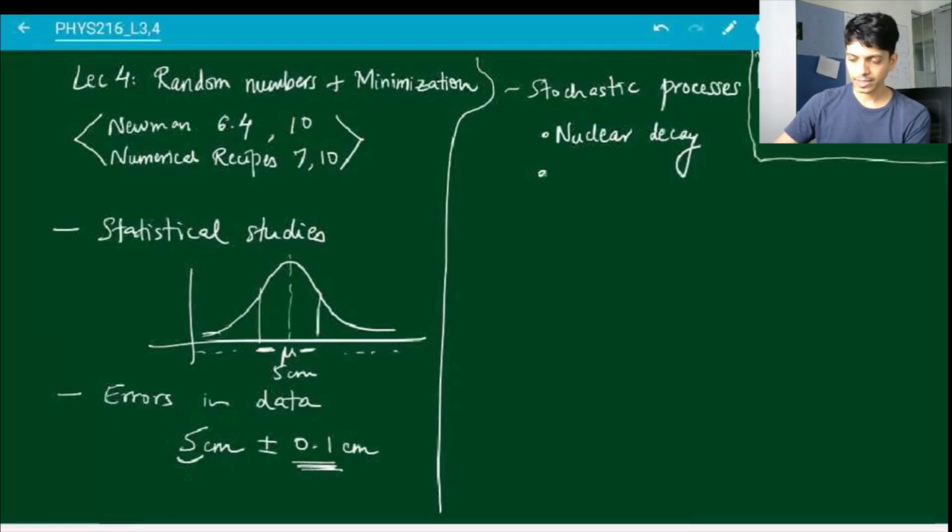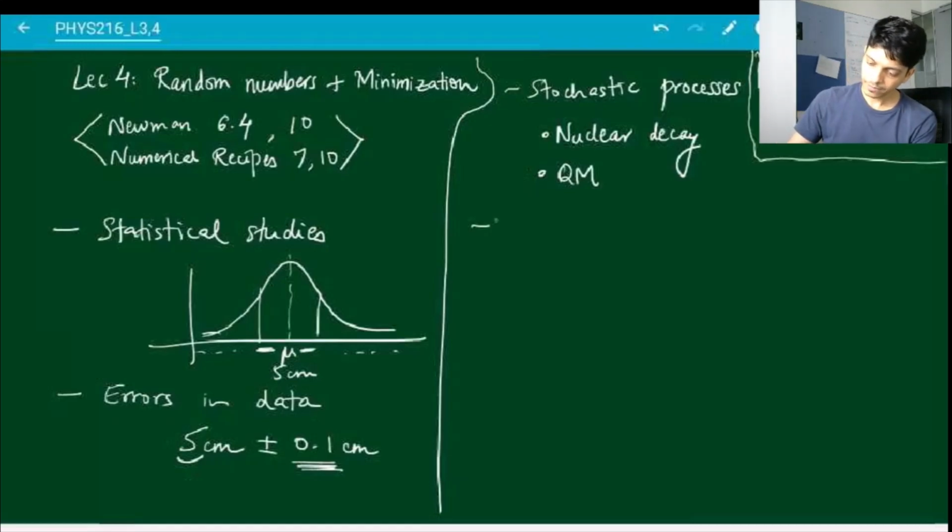Not just nuclear decay, in general, when you study quantum mechanics, you will see any quantum mechanical process is inherently probabilistic. So you can only predict probabilities of outcomes. You cannot predict with certainty what the outcome is going to be. So again, for modeling these things, you can use random numbers.